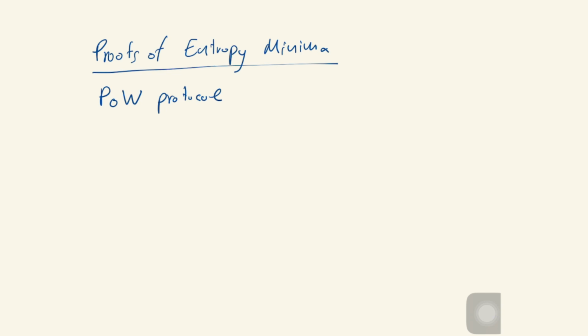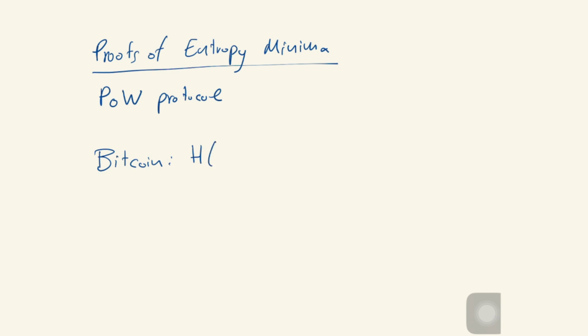So let's go to the whiteboard. POEM stands for Proofs of Entropy Minima. And what it does is it's a proof of work protocol. In that sense, it is similar to Bitcoin and Ergo. And like every proof of work protocol, it employs a proof of work inequality. Let's start by writing down Bitcoin's proof of work inequality. And this, by the way, this same inequality applies to all proof of work systems known today, including Ergo.